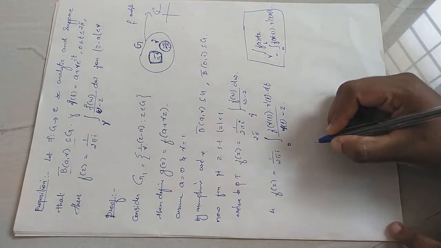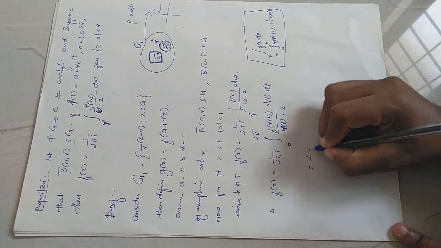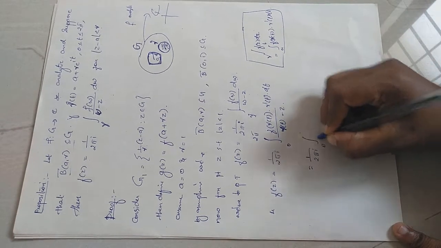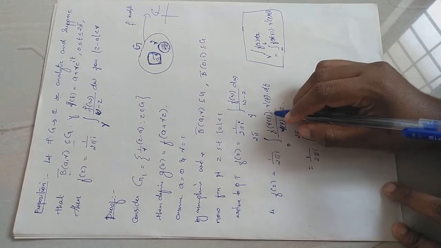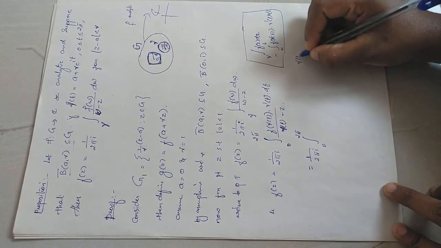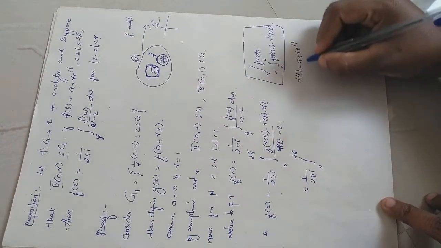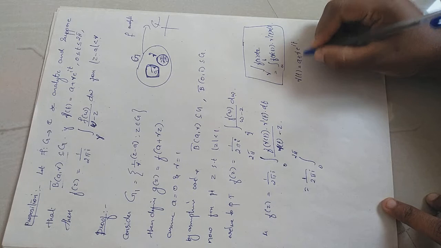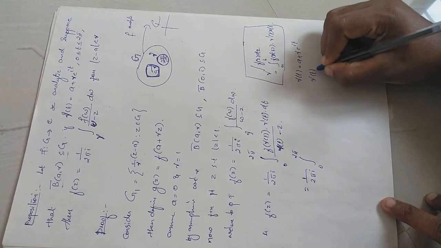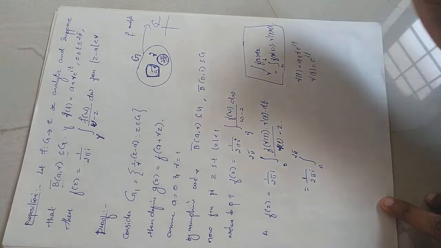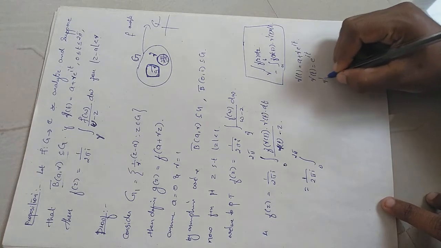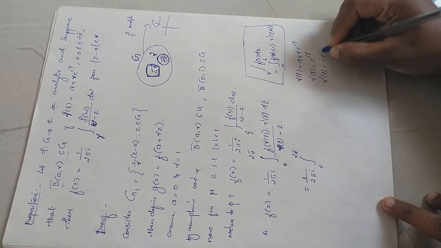So that is 1 by 2 pi i into the integral from 0 to 2 pi. What is f of gamma of t? We have gamma of t equal to a plus r e raised to it. And we have chosen a equal to 0 and r equal to 1. Therefore gamma of t will be e raised to it itself. Then what is gamma dash of t? i e raised to it.